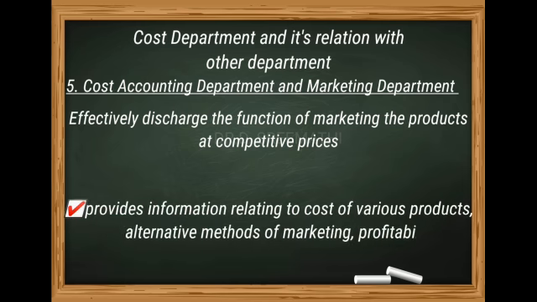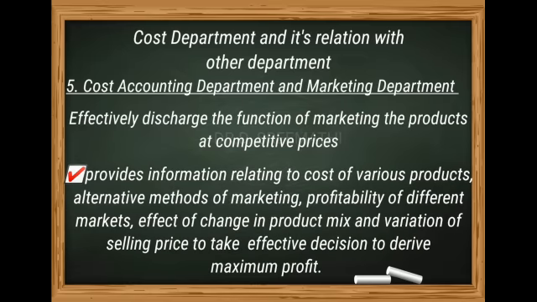The information related to the cost of various products, alternative methods of marketing, profitability of different markets, effects of change in product mix and variation of selling price all help the marketing department make effective decisions to derive maximum profit.